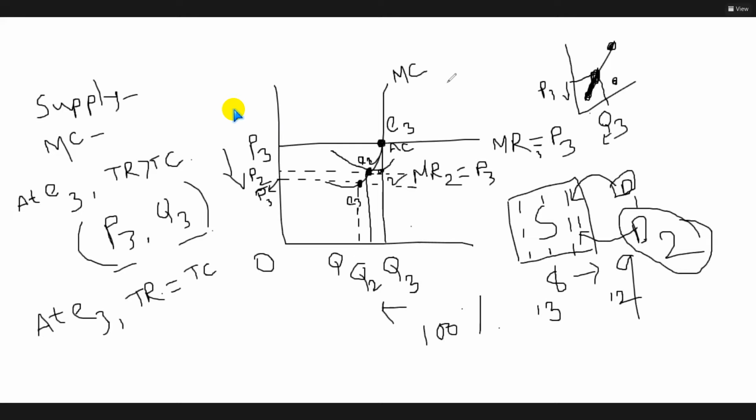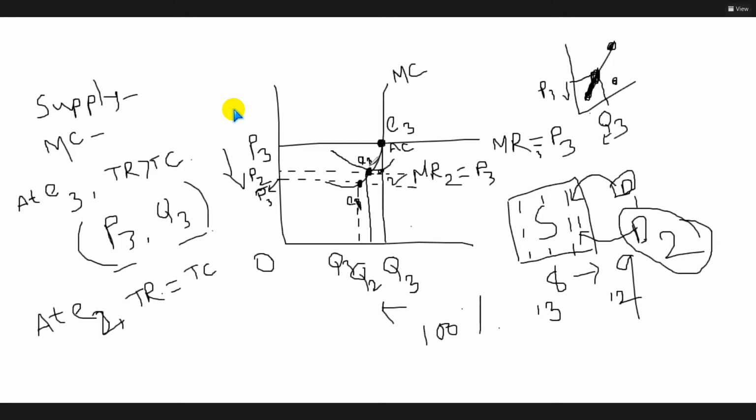So we can say that this is the E3 point, this is the E2 point, and I am always writing E3. No, this is the E1 point, because this point and this point are three different equilibrium points.